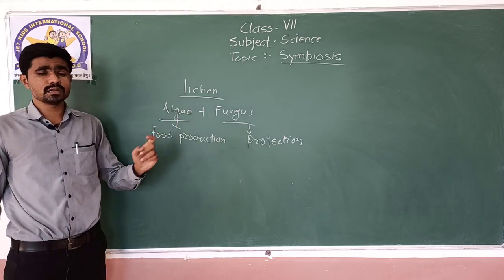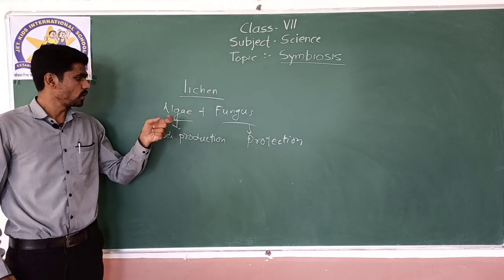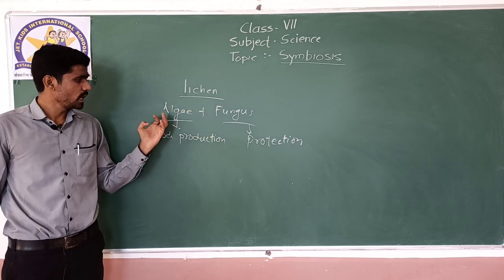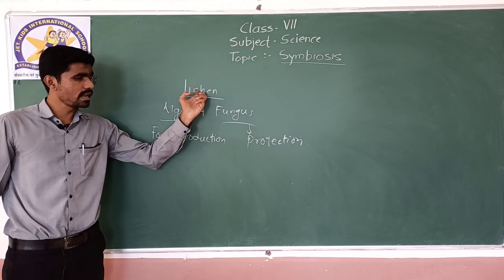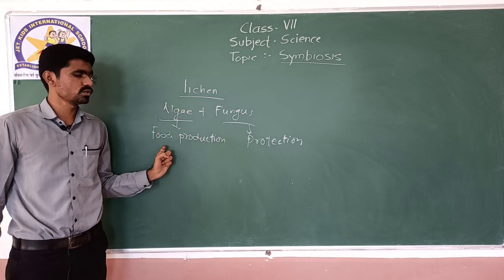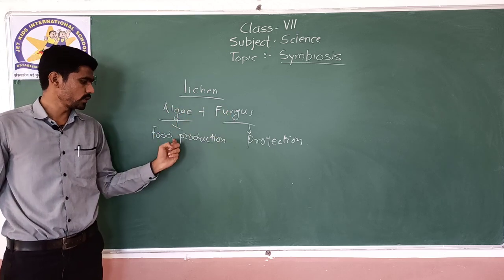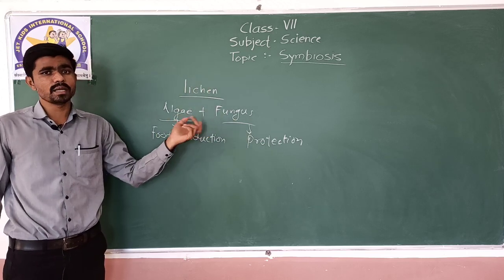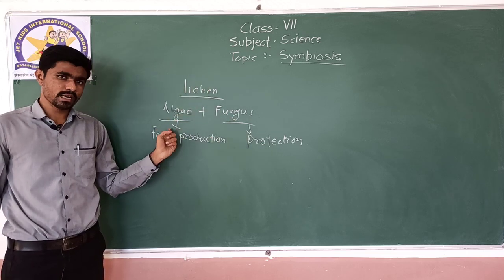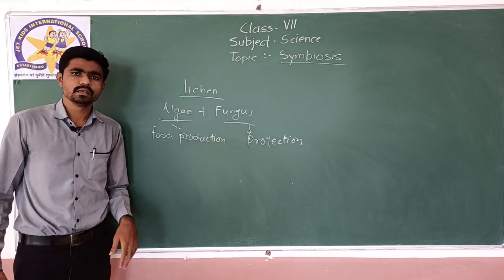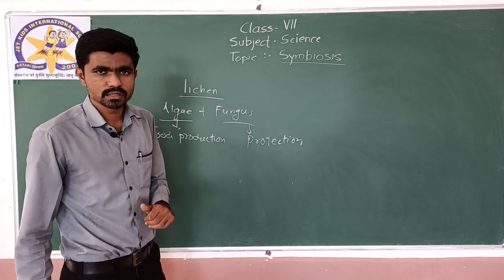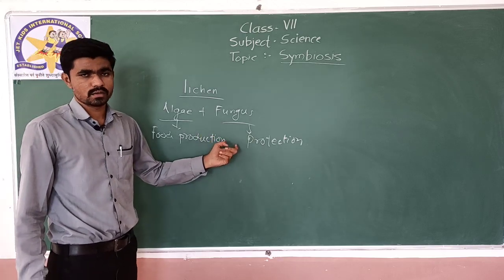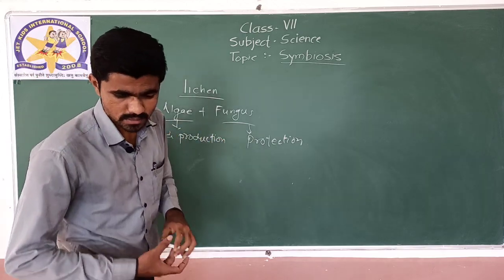Lichen is the best example of symbiotic relationship, because algae and fungus both live together as a lichen. Algae performs food production, whereas fungus protects the lichen. So both species are getting benefited. The fungus gets food produced by algae, and algae in turn is provided protection by the fungus. So this process is known as a symbiotic process.